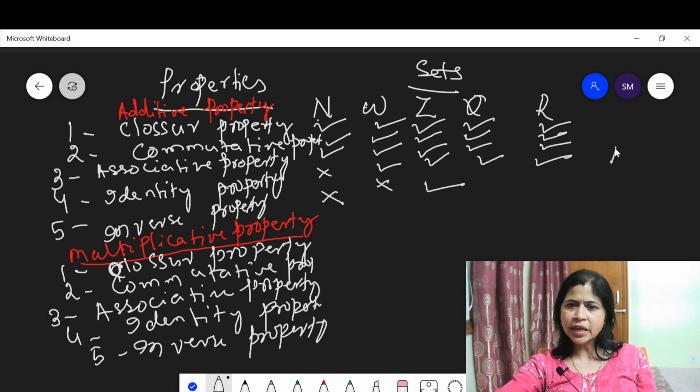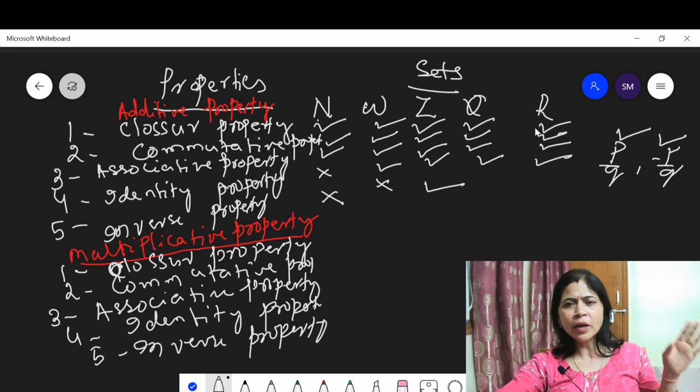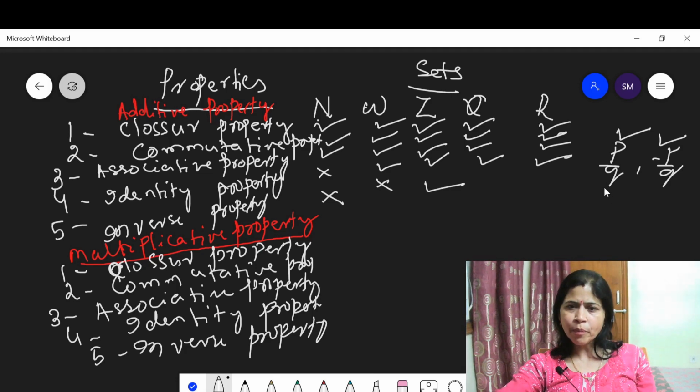The additive inverse of p by q is minus p by q. When p by q belongs to Q, minus p by q also belongs to Q. This means the rational number set satisfies the inverse property.